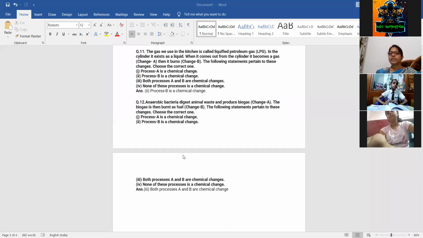Yes, the last question of your chapter: anaerobic bacteria digest animal waste and produce biogas. So it is change 1. Then biogas burns, it is change 2. Now you have to tell which of the changes is chemical or physical. You have to identify both of the changes. The digestion, the production of biogas, and the burning of the fuel are all chemical changes. So the third statement, that both are chemical changes, is the correct one.